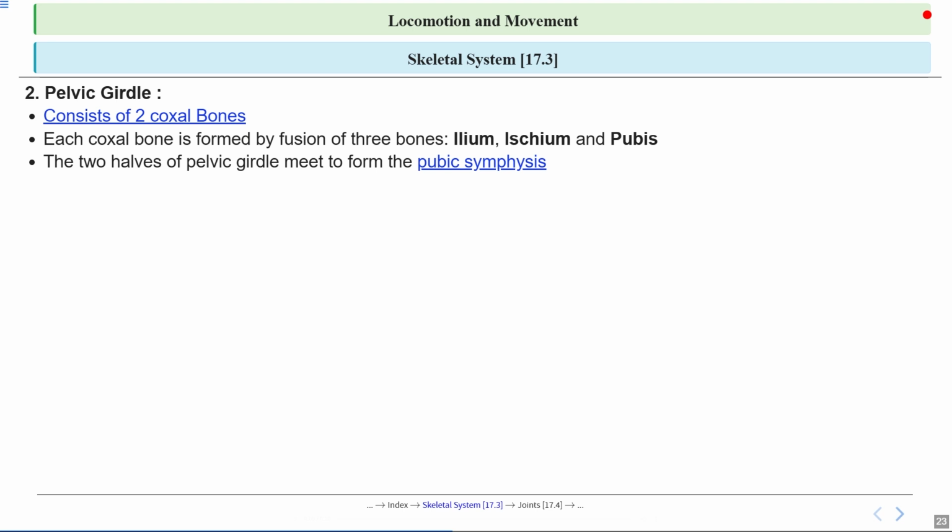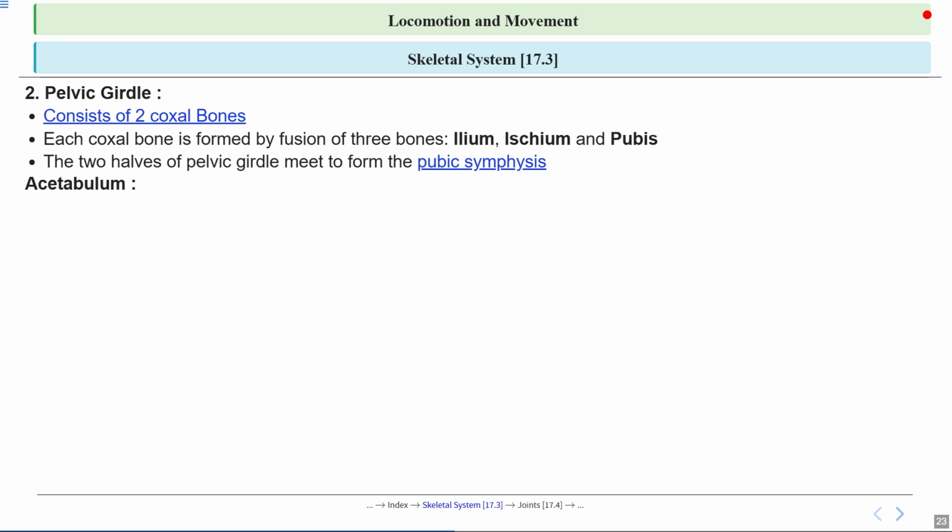Now, the two halves of the pelvic girdle meet at the front to form the pubic symphysis. This is a small joint made up of cartilage that acts like a shock absorber, allowing some movement and flexibility. It's similar to how a door hinge lets the door move, but still keeps it attached.